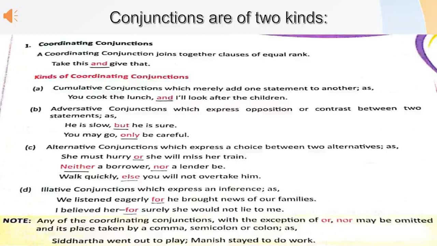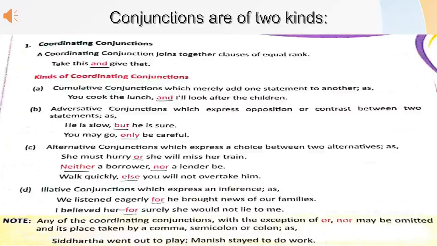Fourth kind is illative conjunctions. These conjunctions express an inference, means these conjunctions show a conclusion based on reasons. For, therefore, so, etc. are examples of illative conjunctions.